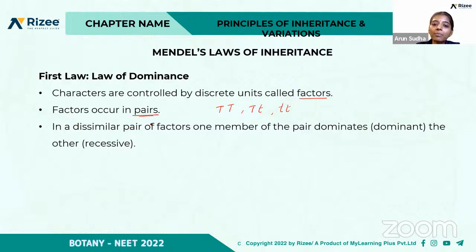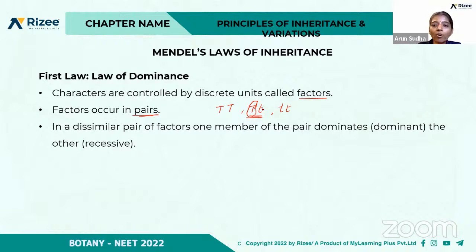So in a dissimilar pair of factors, one member of the pair dominates. That is, it is a dominant character and the other one is recessive. So in the heterozygous condition, only one will be a dominating character. Here the capital letter T is dominant, the other one is recessive.